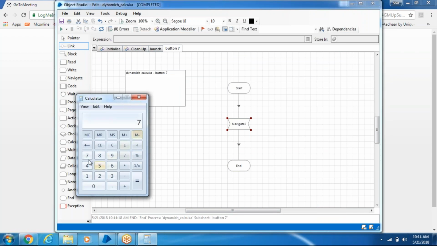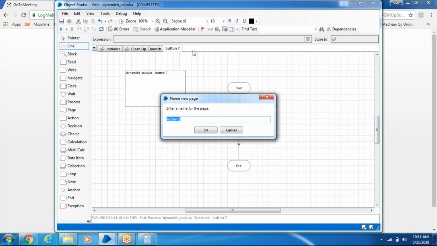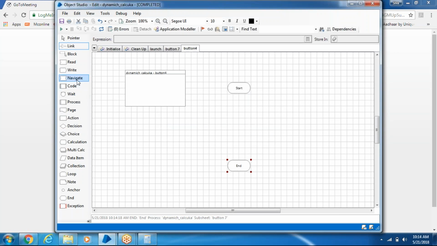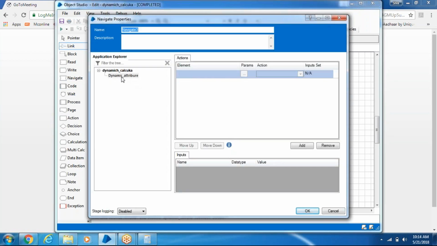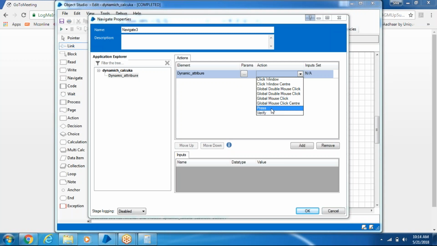7, right? So if you want to click on 4 next: 1, 2, 3, 4. 4 is the ordinal for this, right? Again I can use the action button 4. Click OK. Again I will use navigate, double click on this, again use dynamic.